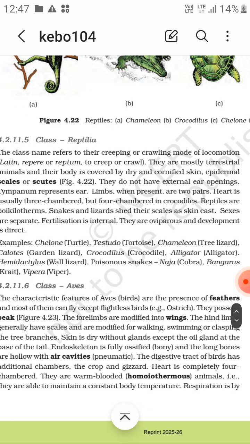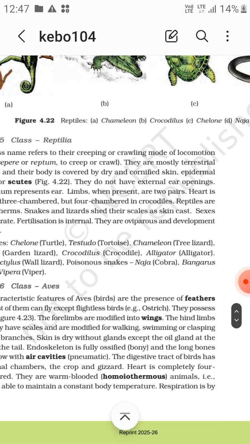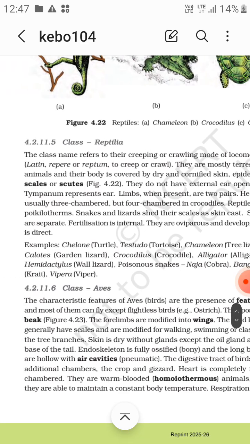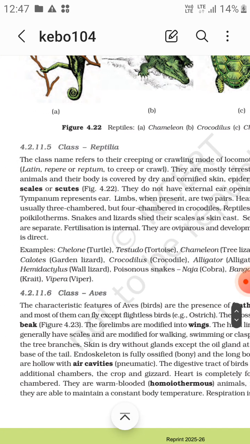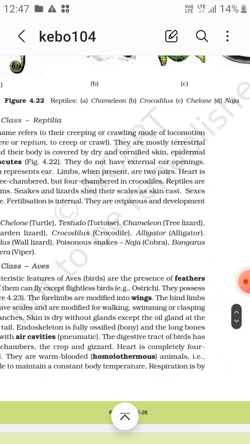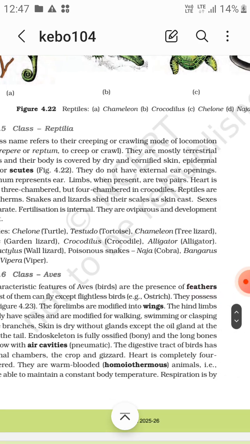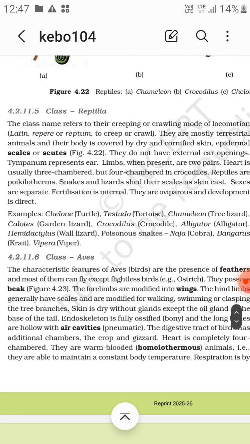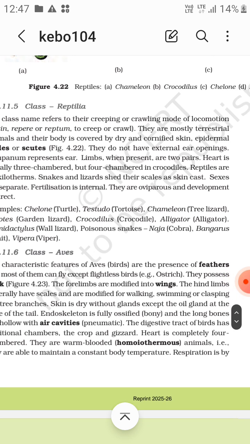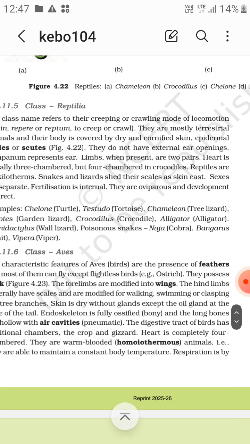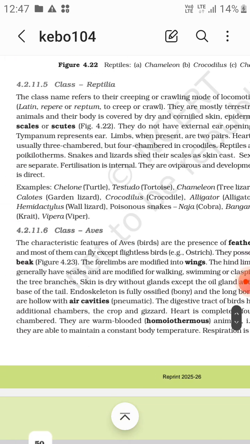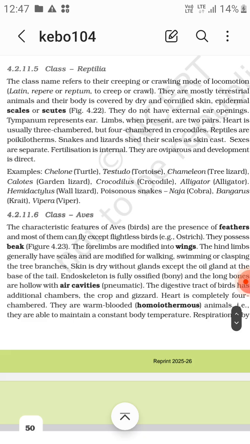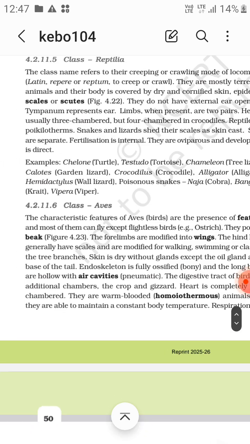Limbs, when present, are 2 pairs. Heart is 3 chambered, but four chambered in crocodile, that's the exception. Reptilians are poikilotherms. Snakes and lizards shed their skins as skin casts. Sexes separate. Fertilization is internal, oviparous, and development is direct. Now examples: Chelone, turtle, Testudo, tortoise, Chameleon, tree lizard, Calotes, garden lizard, crocodile, alligator, Hemidactylus, spot lizard, poisonous snakes, in which Naja, cobra, Bungarus, krait, and